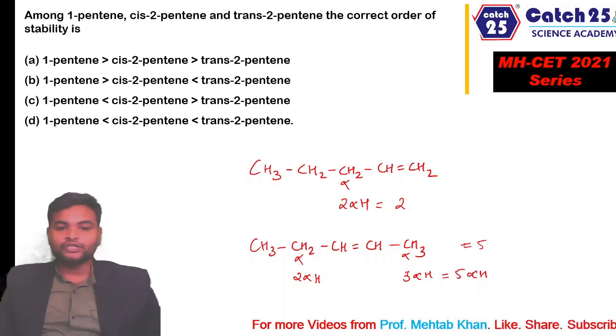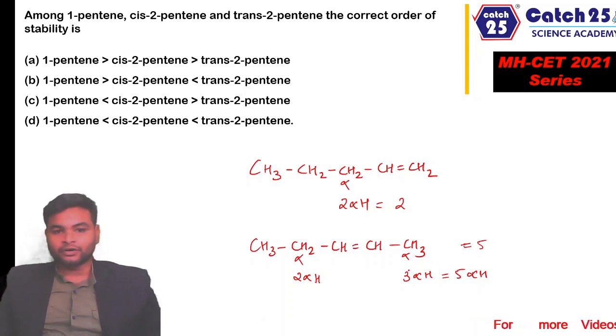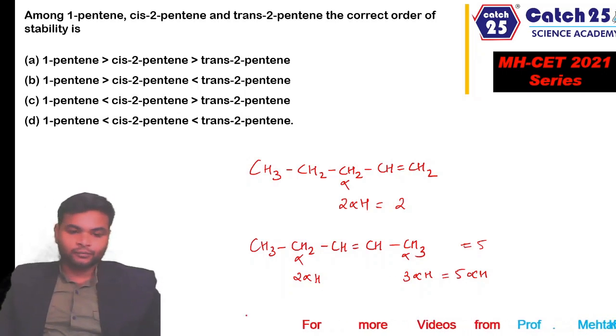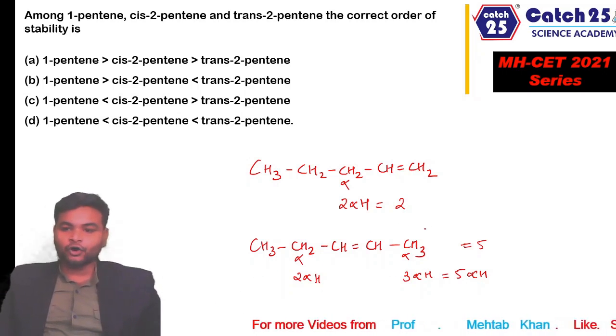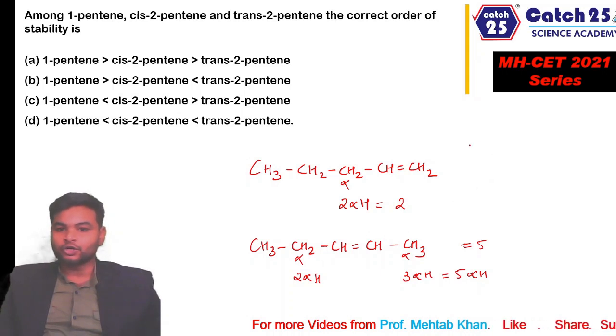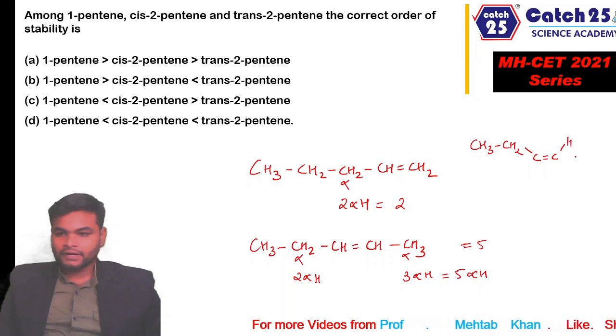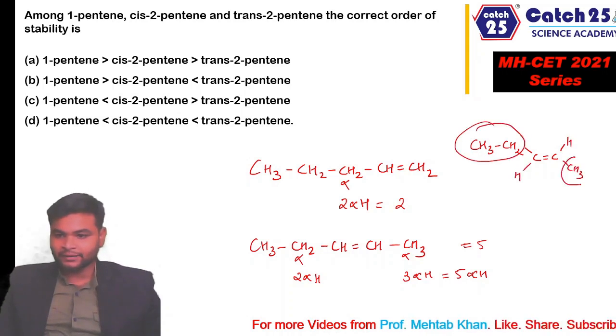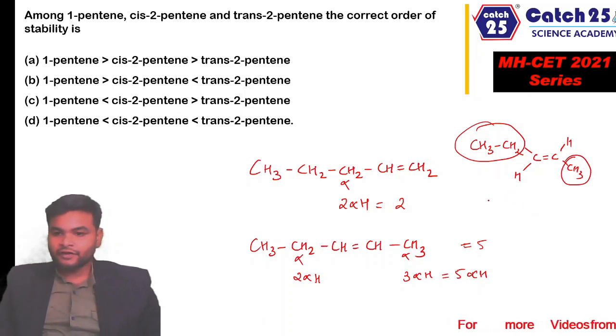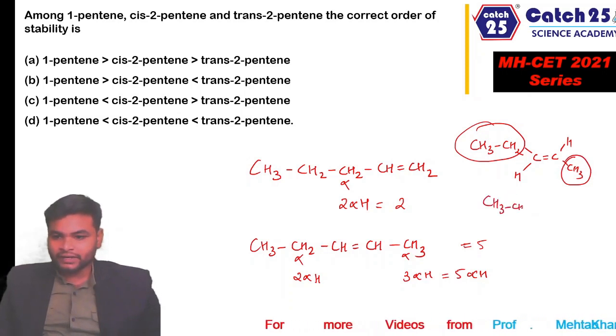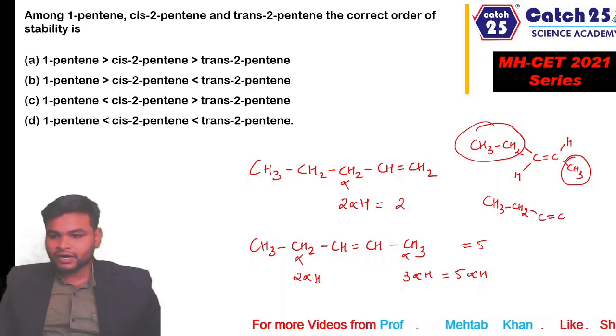Now the question is, which form of pent-2-ene is more stable, cis form or trans form, right? So we know trans form is most stable because the bulky groups in trans pent-2-ene are away from each other. This is the structure of trans pent-2-ene, in which we can clearly see that these two bulky groups, ethyl and methyl, are away from each other, whereas in case of cis pent-2-ene, these bulky groups are parallel to each other or close to each other.